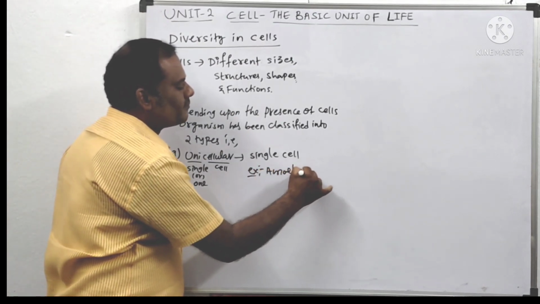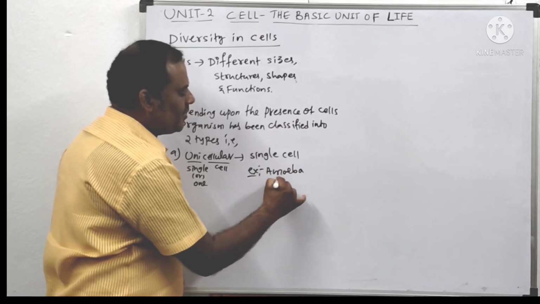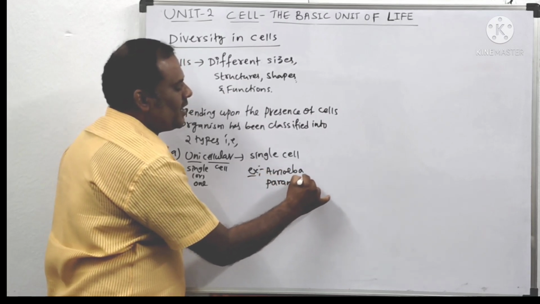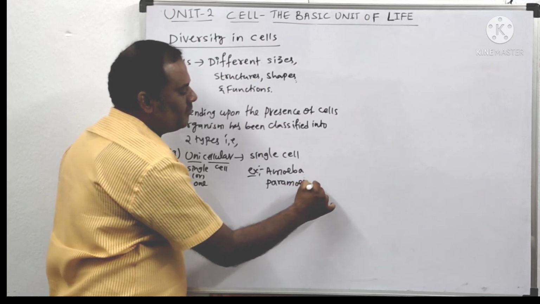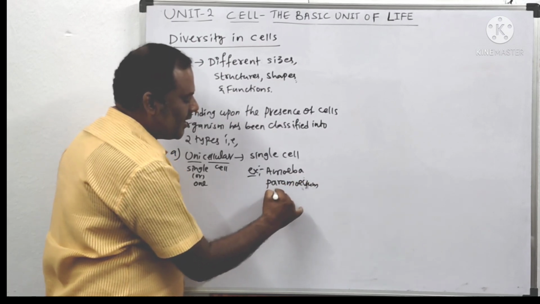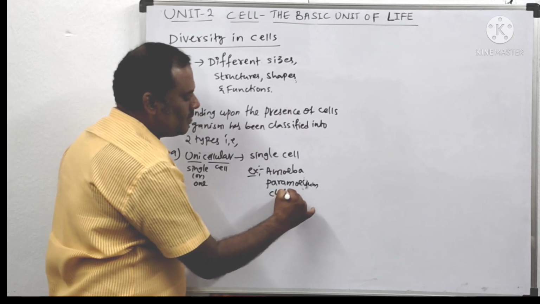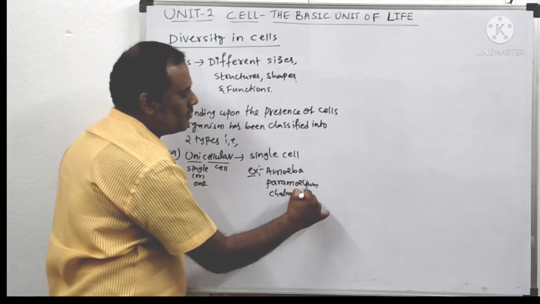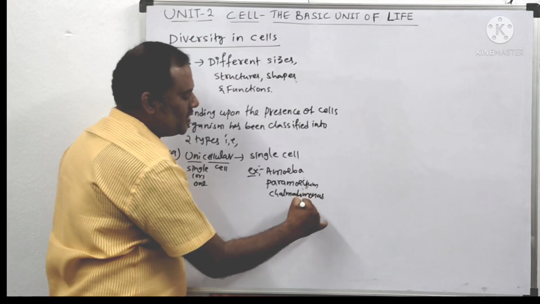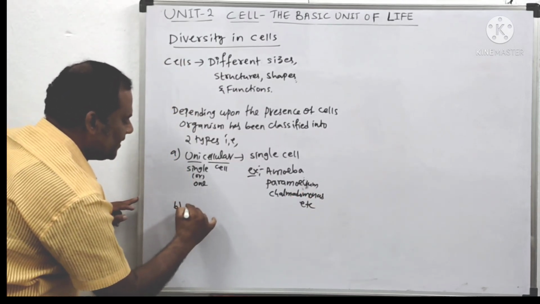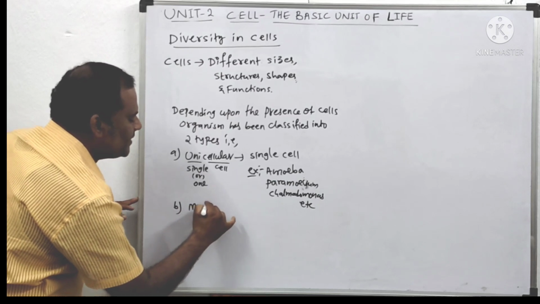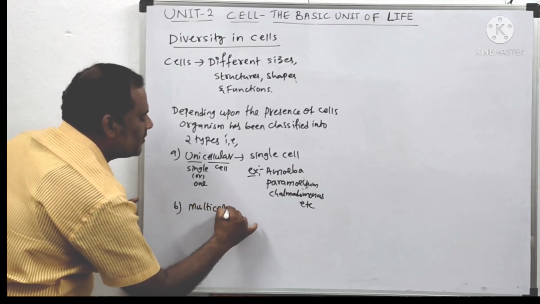Examples of unicellular organisms are Amoeba, Paramecium, as well as Chlamydomonas, etc. Whereas the second type of organisms are called multicellular organisms.